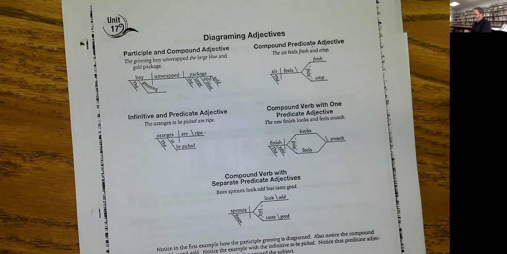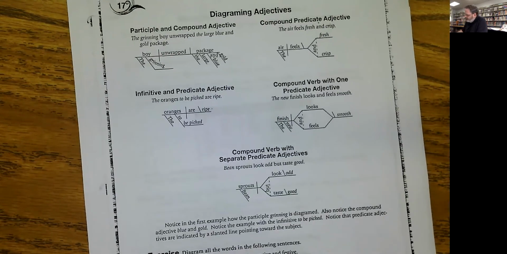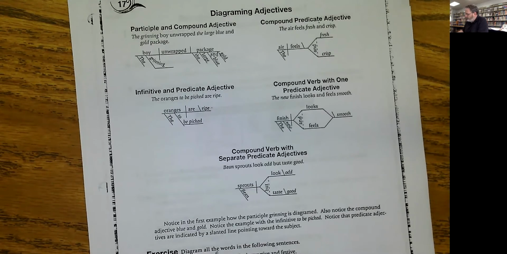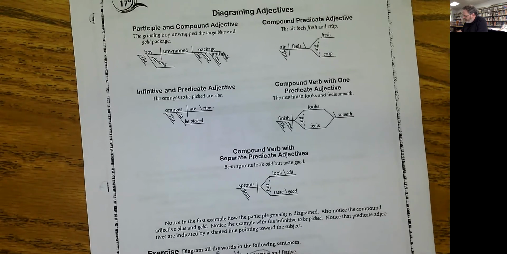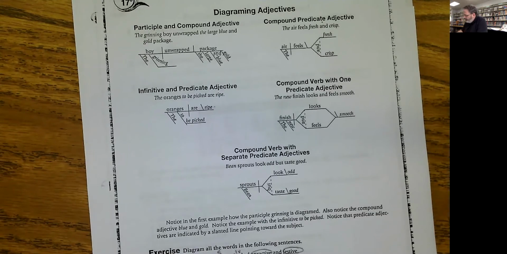Let's look at the first one. The red and white streamers looked attractive and festive. Well, let's label everything. Streamers is the subject. Looked is the verb. Now, are the streamers actually, do they have eyes and are they looking? No. Can we replace it with the word are? The red and white streamers are attractive and festive. We can. So this is a linking verb, which means attractive and festive are both predicate adjectives. And then we have the red and white. We have a compound adjective here describing streamers and then one by itself.